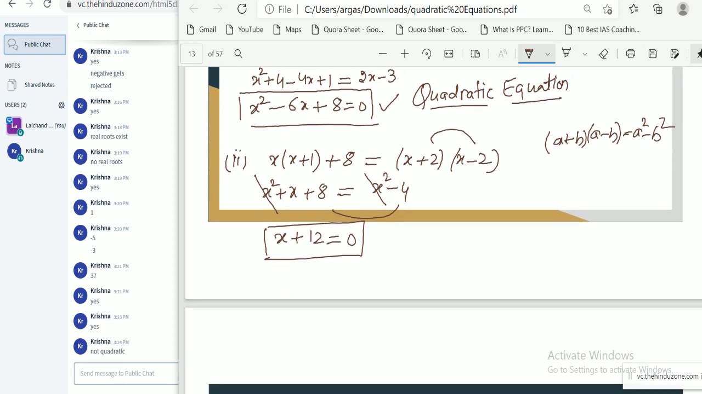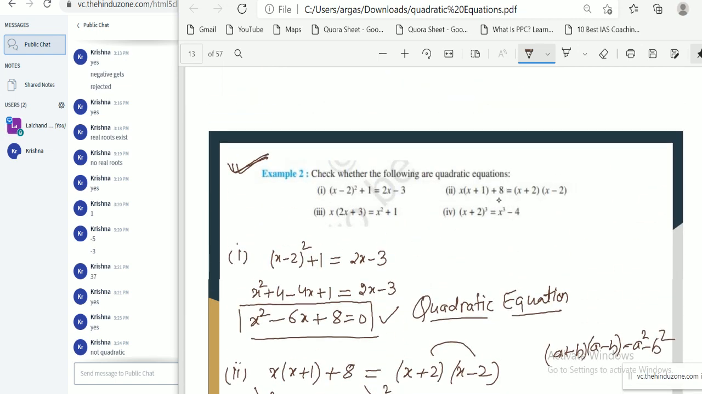Not quadratic. So we have a special name for this, linear equation. Okay. This is the way we identify whether the equation is quadratic or not. I think that is clear to you. So can you simplify these two expressions, 3 and 4, for yourself at home?